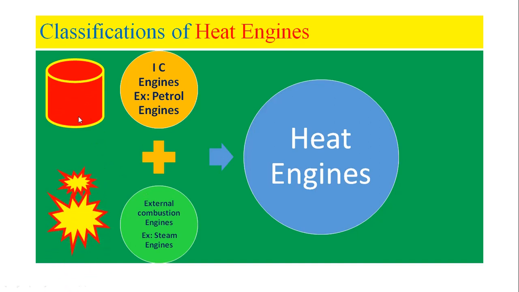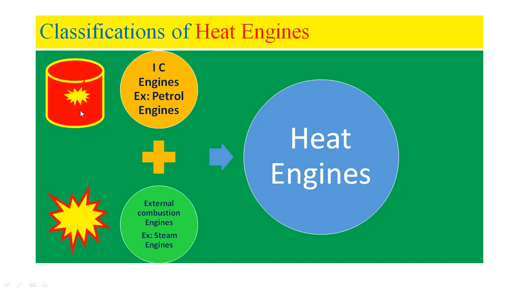Suppose the combustion of fuel is taking place inside the engine cylinder. It releases the heat energy, and this heat energy can be converted into mechanical energy. Such an engine we can call as internal combustion engine.